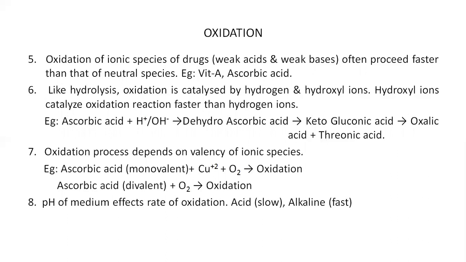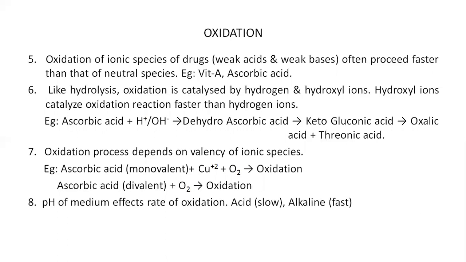Next is the oxidation process depends on the valency of the ionic species. For example, the compound of which oxidation has been occurring, it is monovalent in nature or divalent in nature. So its valency also affects the oxidation process.